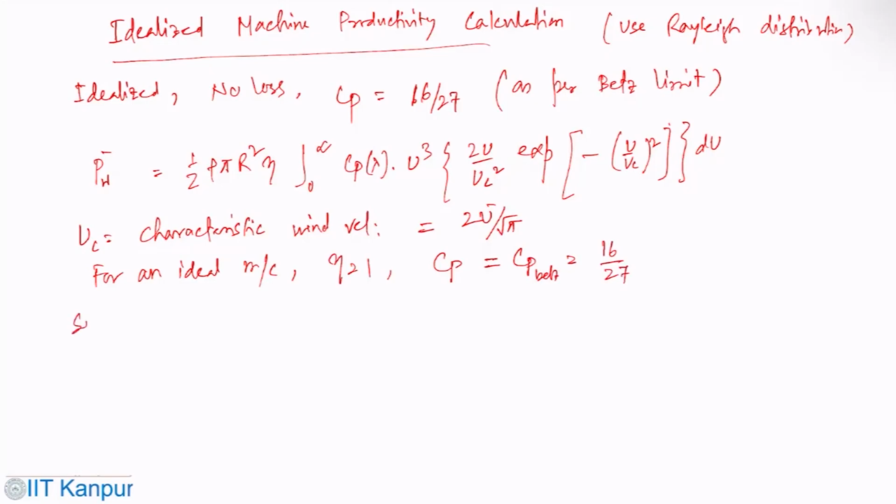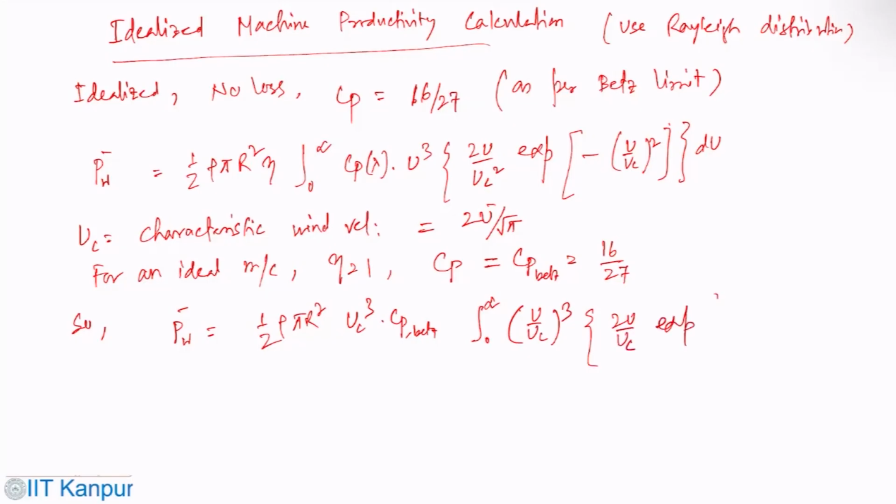So what we have, PW bar is the integral of rho pi r square uc cube Cp Betz times u by uc cube, u by uc square, du by uc. Now one can normalize the wind speed by defining